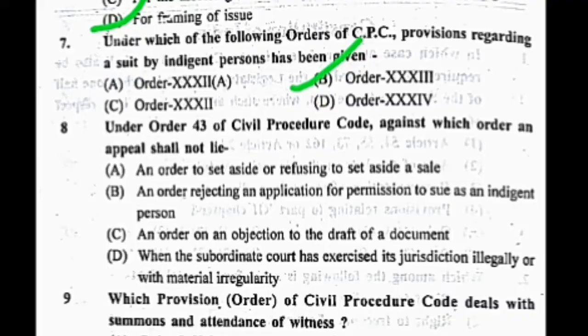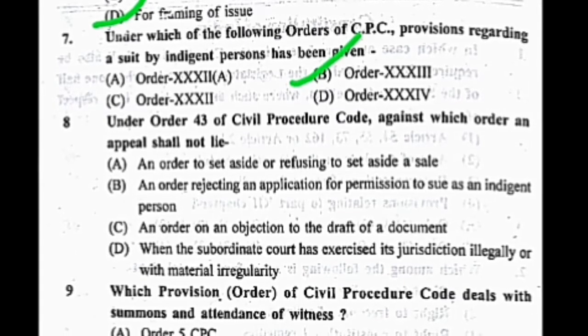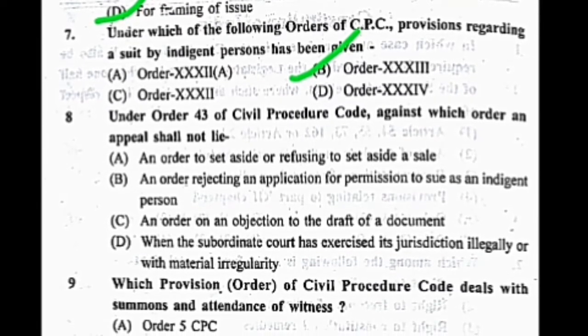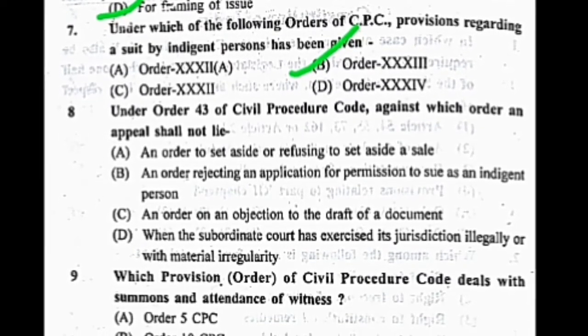Question number 8. Under Order 43 of the CPC, against which order an appeal shall not lie?